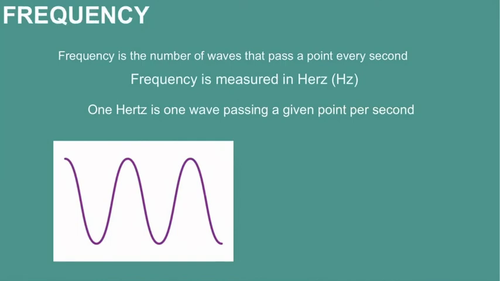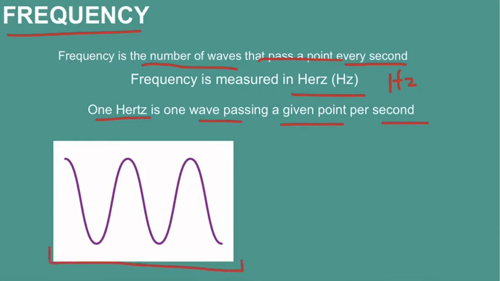Alright, so then we have the frequency of a wave. And the frequency is the number of waves that pass a certain point every single second. Our frequency is measured in a unit called hertz, Hz, and 1 hertz is one wave passing a given point per second. So for example, if we said that this is the wave that passes a given point in 1 second, we can count how many waves we have.